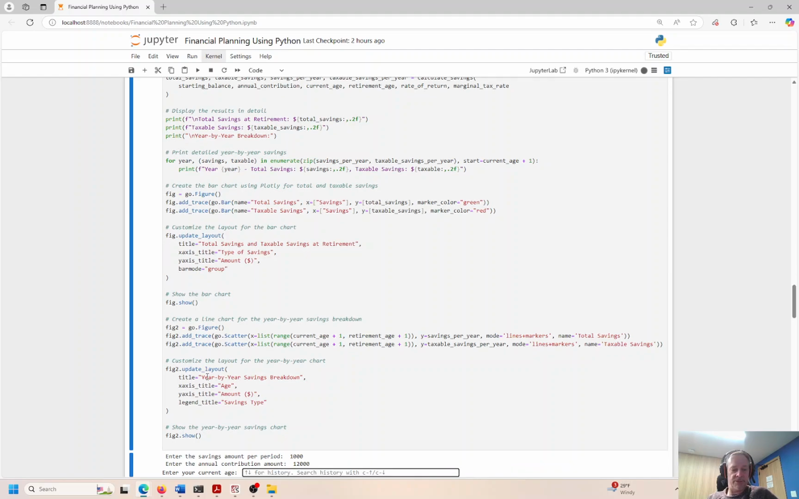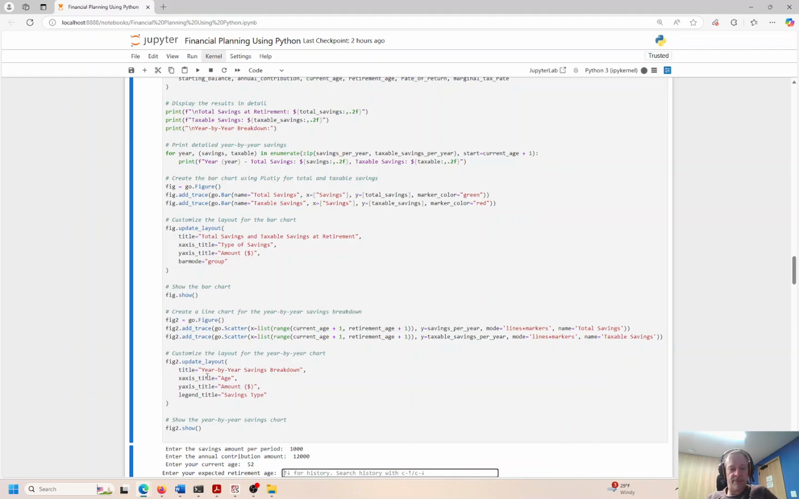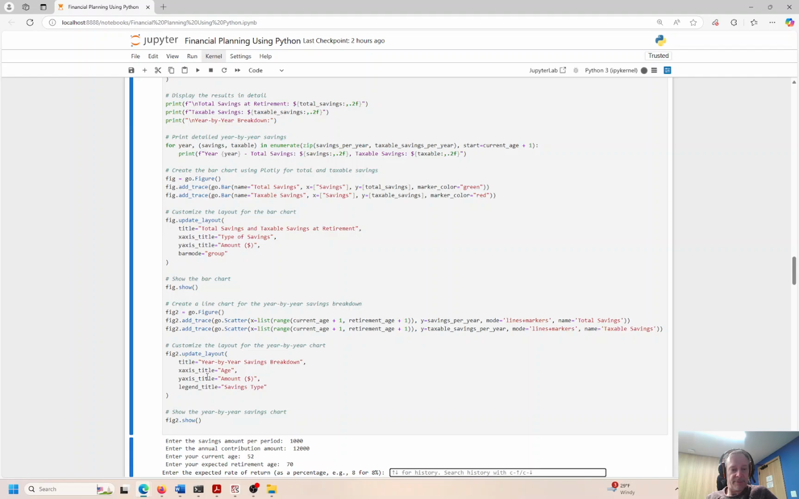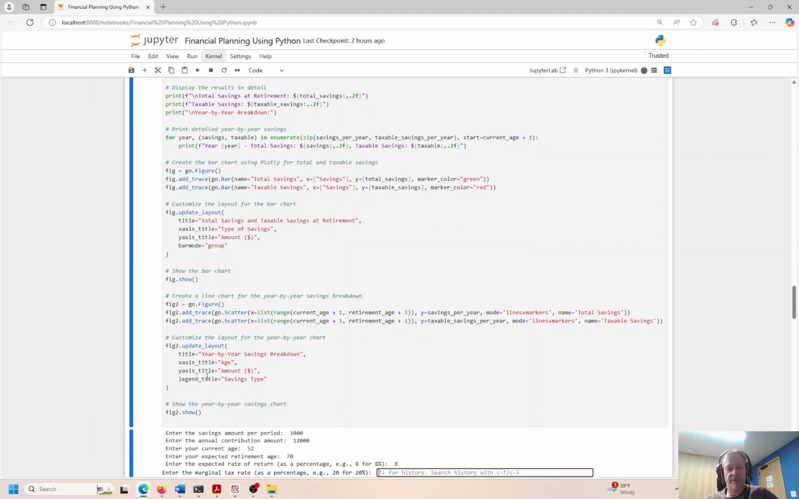Enter your current age, right now 52. Yep, believe it or not, getting up there. Retirement age, I'm going to say 70. So I've got 18 years to go. Enter the expected rate of return. I will do 8. 8 is good. Over the next 18 years, I think 8 is fairly realistic. Marginal tax rate, probably 20%, give or take.